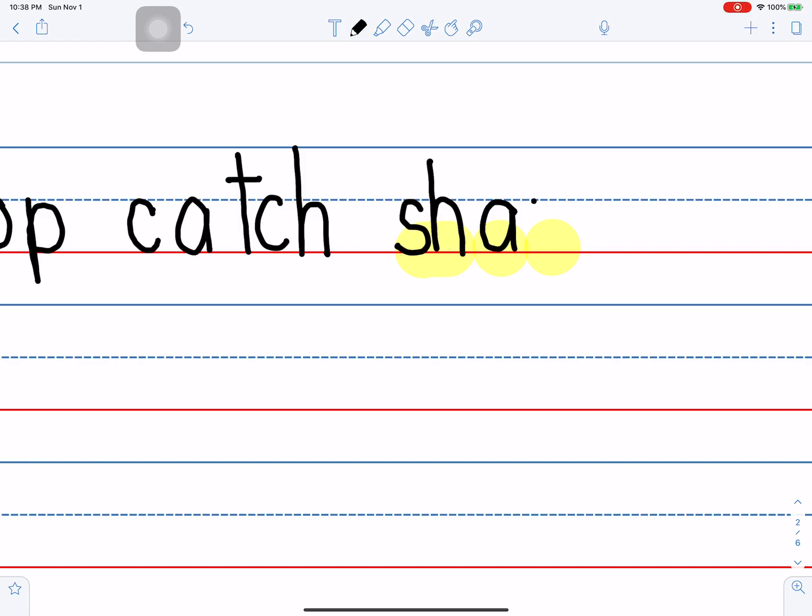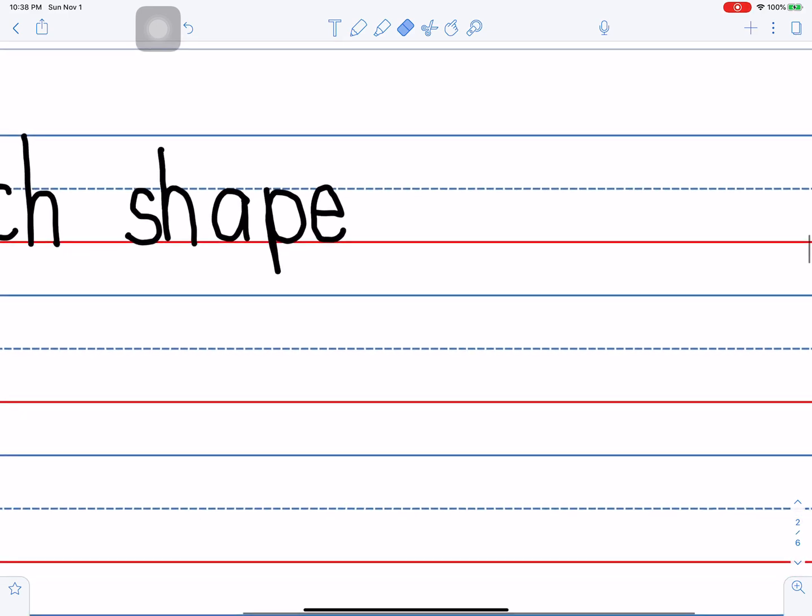Shape. Line down, trace it up. But we're not done. We have to do something to make the A say A. That's right. We put a silent E at the end, and it makes the A say A. Let's say the sounds again. Shape. Next word is trash.